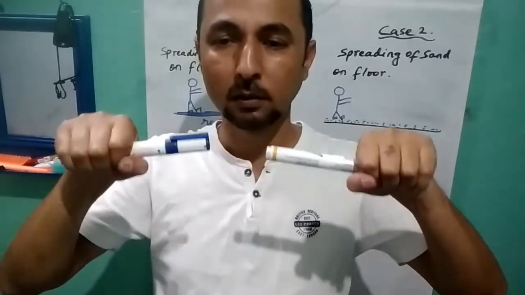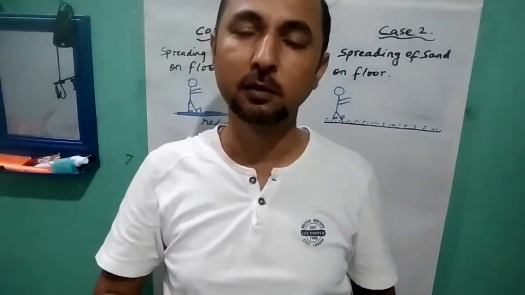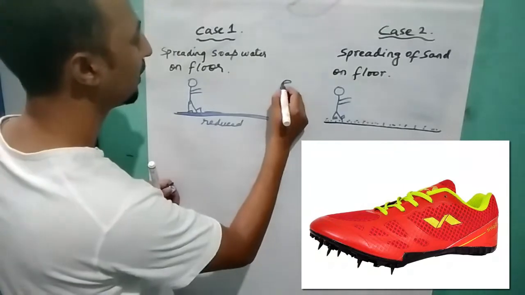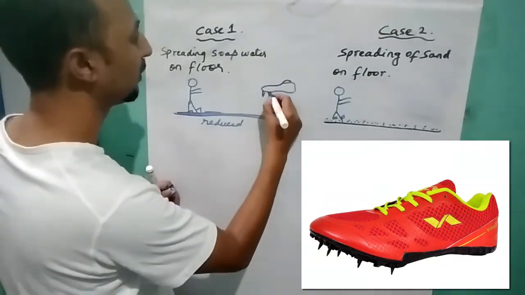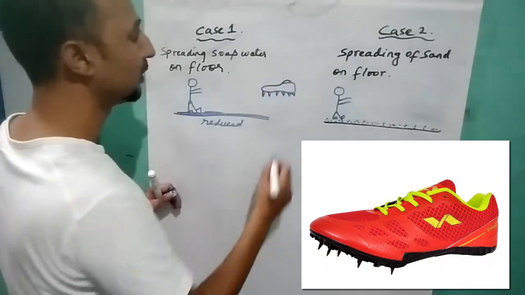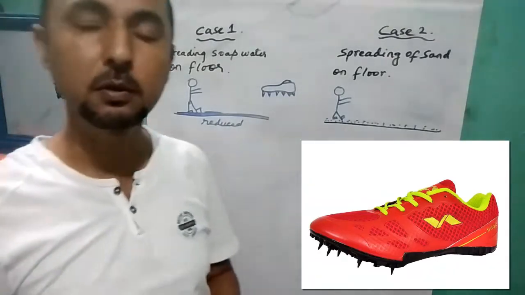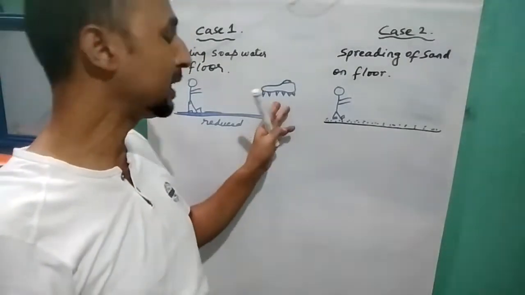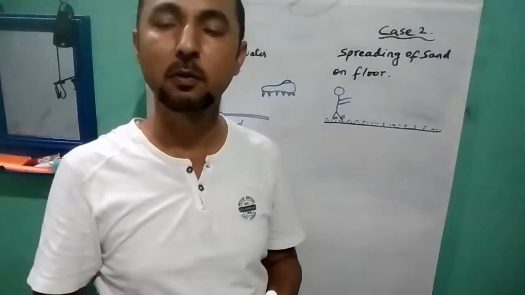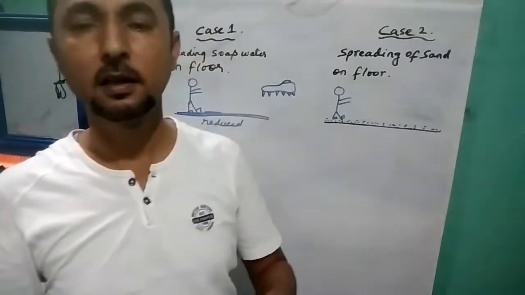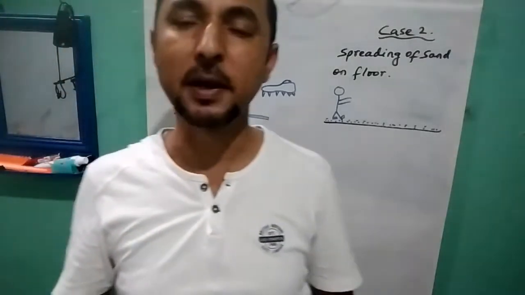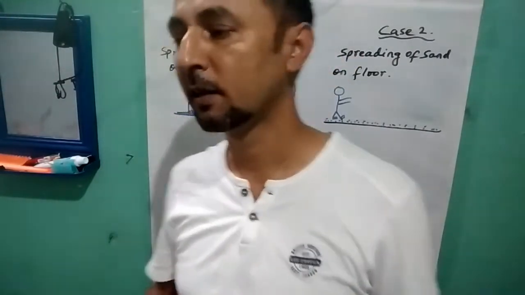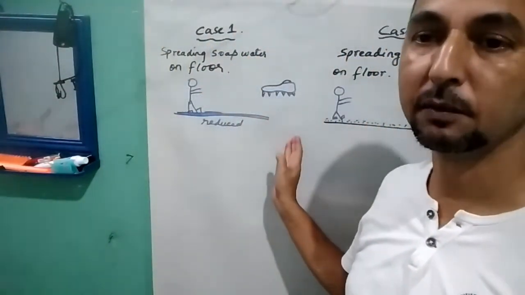The sportsmen wearing shoes have different design shoes. Their shoes are provided with spikes so that they don't tend to slip and fall down while running. So these spikes provide a better grip between the shoes and the ground, and there is no slipping and falling down. Therefore, this is where friction comes into action.